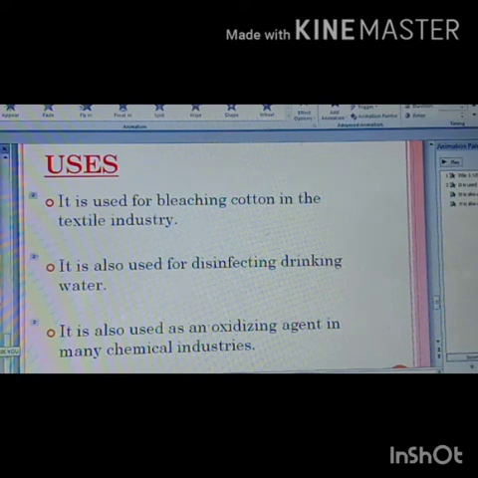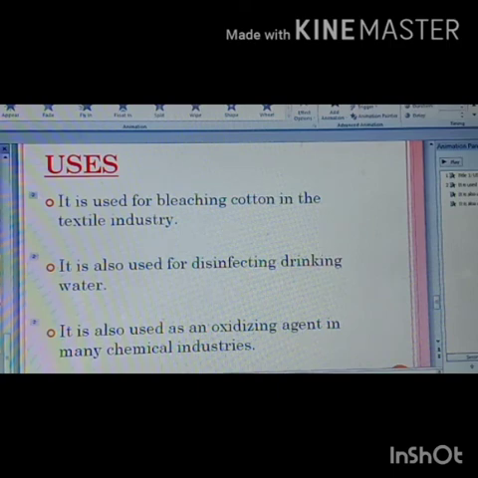So what is the name of the compound? Bleaching powder. Which gas is released when the compound is left out in open air? Which gas is released when we leave bleaching powder open outside? We have read about this in the properties of bleaching powder. Which gas is it, dear? It is chlorine gas. Cl2 gas is released. Give the balanced equation for this reaction. The balanced equation is also written in the properties. CaOCl2 plus CO2 gives CaCO3 plus Cl2. Cl2 is liberated, and what else is formed? CaCO3.